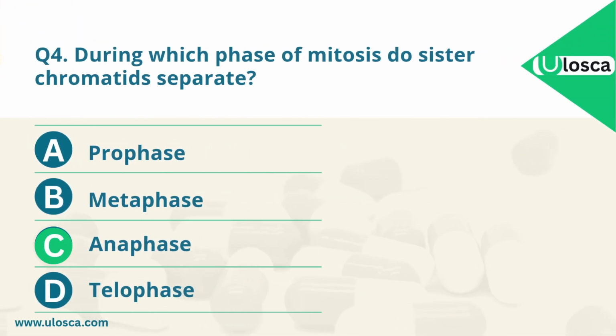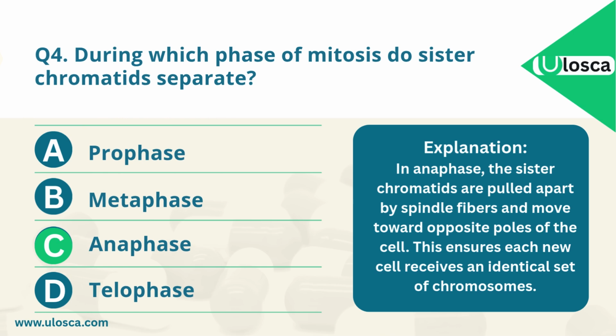Anaphase. Explanation. In anaphase, the sister chromatids are pulled apart by spindle fibers and move toward opposite poles of the cell. This ensures each new cell receives an identical set of chromosomes.